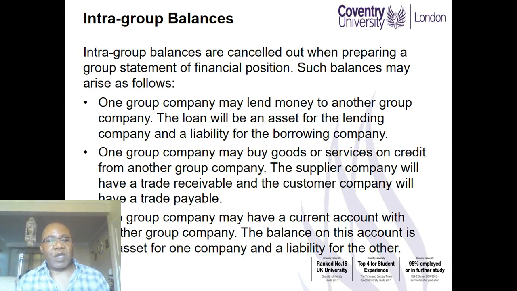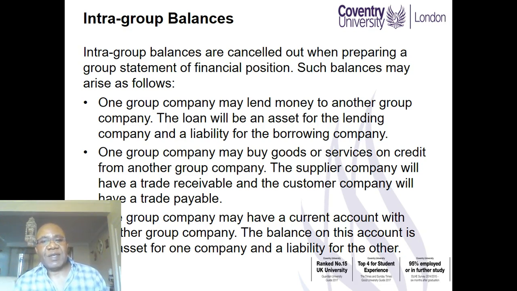Next week, we will look at the preparation of the consolidated statement of comprehensive income. Where that happens, we'll remove the sales value from the sales, and we also remove the sales value from the cost of sales, the same amount. That way, we are eliminating intra-company transactions.